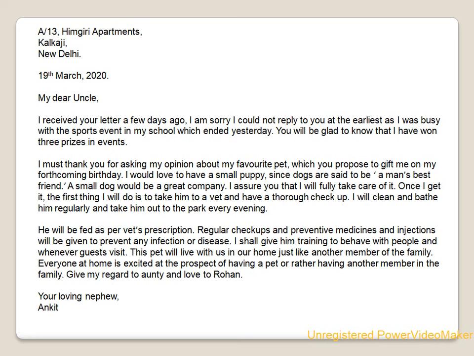Now coming to the third paragraph. He will be fed as per the vet's prescription. Regular checkups and preventive medicines and injections will be given to him to prevent any infection or diseases. I shall give him training to behave with people whenever guests visit. This pet will live with us in our home just like another member of our family. Everyone at home is excited at the prospect of having a pet, or rather having another member in the family.